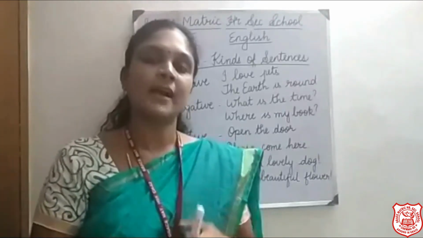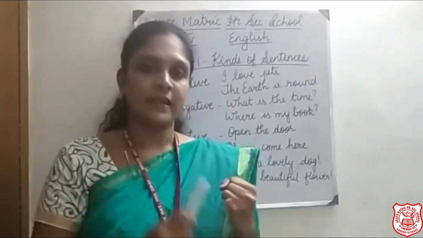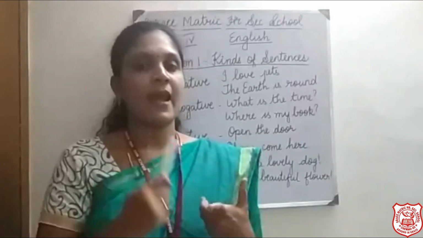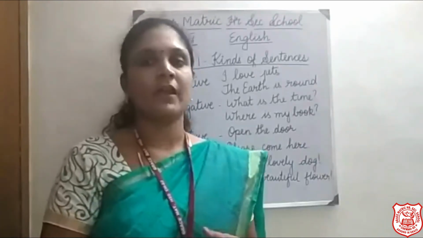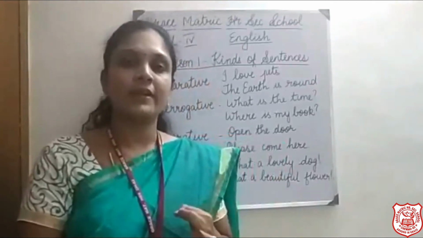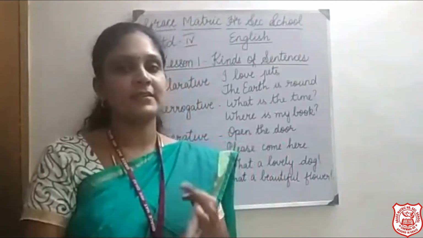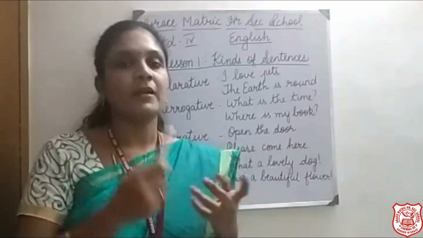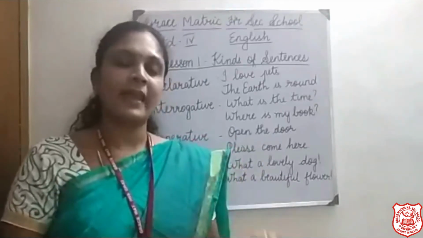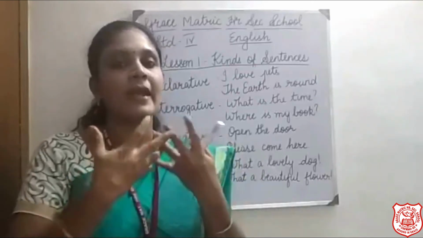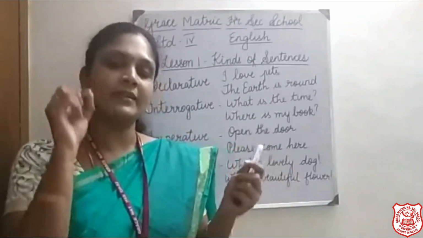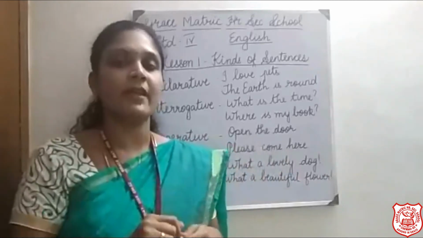Next we saw the kinds of sentences. Declarative, imperative, interrogative and exclamatory. Okay. Declarative are very simple sentences. Interrogative are questioning sentences. Imperative are orders or commands or requests. And exclamatory shows your expressions, shows your emotions, and it ends with an exclamatory mark.